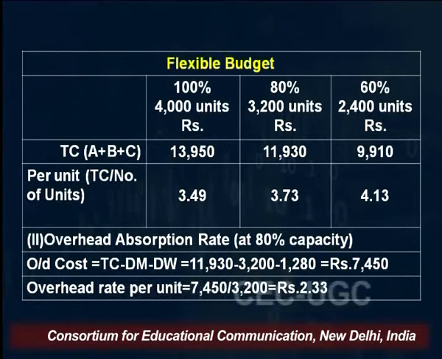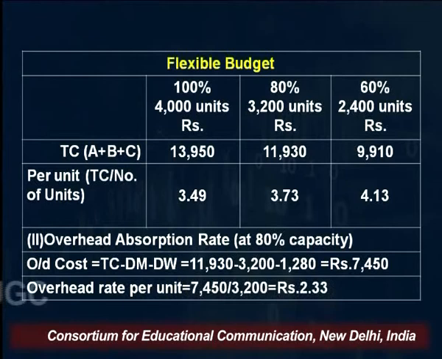Means, when actual production takes place, the production is of 3,200 units. So I'll not compare the cost of 4,000 units with 3,200 units. I'll compare the budgeted cost of the 3,200 units with the actual output of 3,200 units. So that will be more realistic.